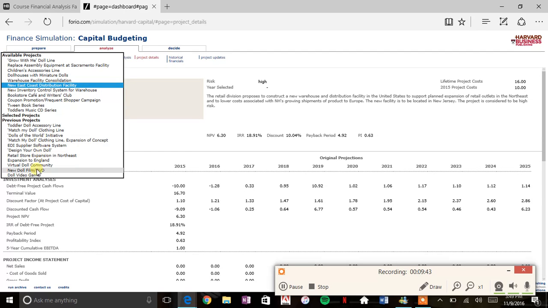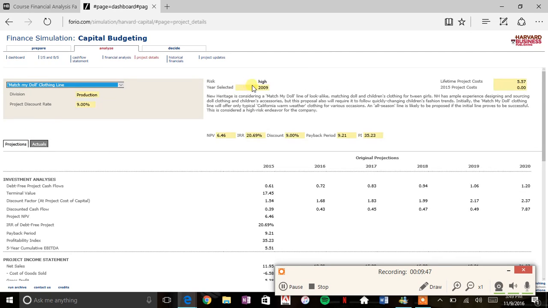But like the one I picked, the Match My Doll clothing line, it was high risk. Lifetime projected cost was 5.57 years. NPV was 6.46.